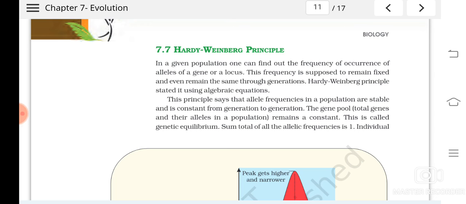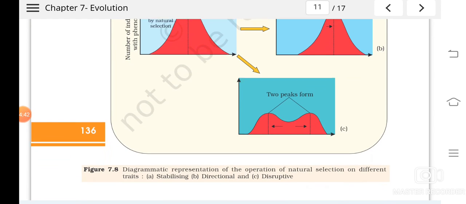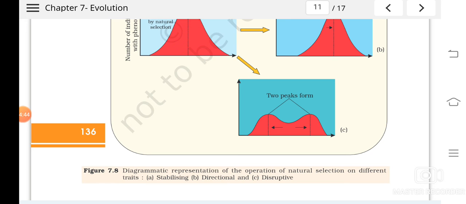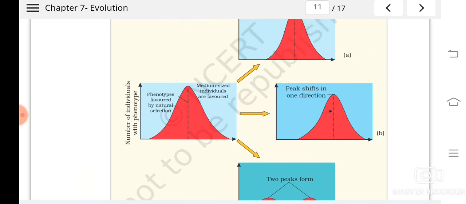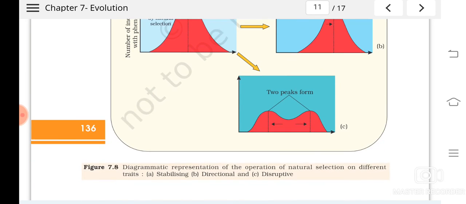Here one graph is also given, a diagrammatic representation of the operation of natural selection, showing how natural selection operates in a population.